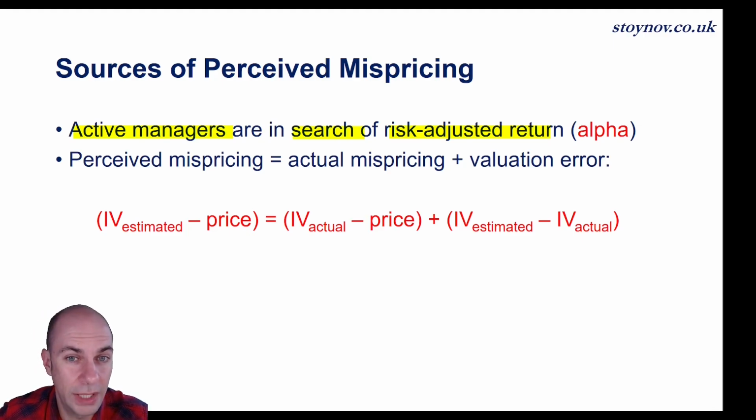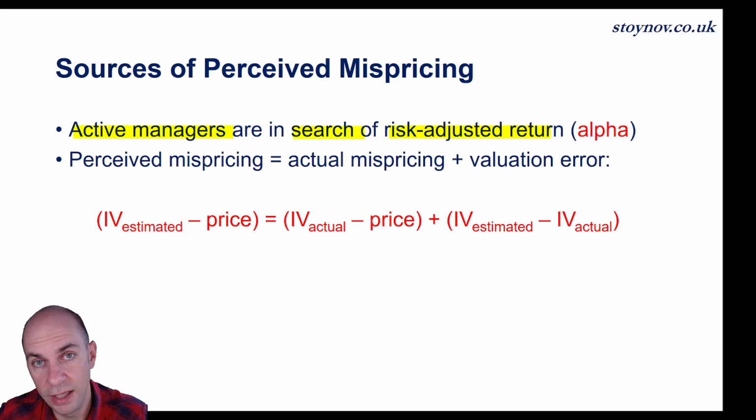Well, maybe you can do that if you're a hedge fund, but your more traditional managers are in search of risk-adjusted returns, which means that they have to outperform the benchmark on a risk-adjusted basis. And if they do so, that's called abnormal return or alpha.